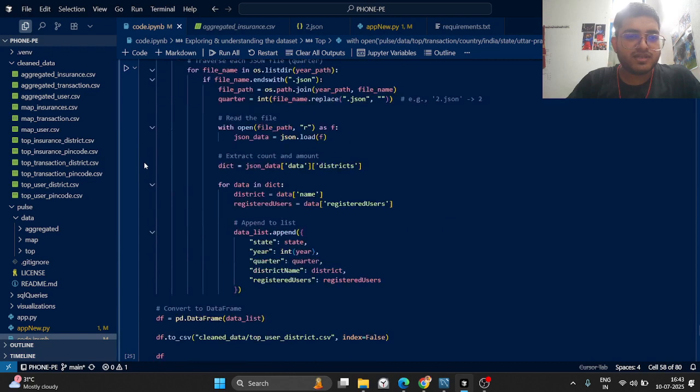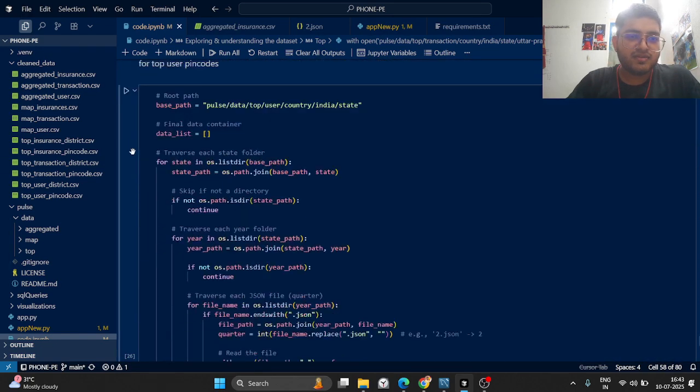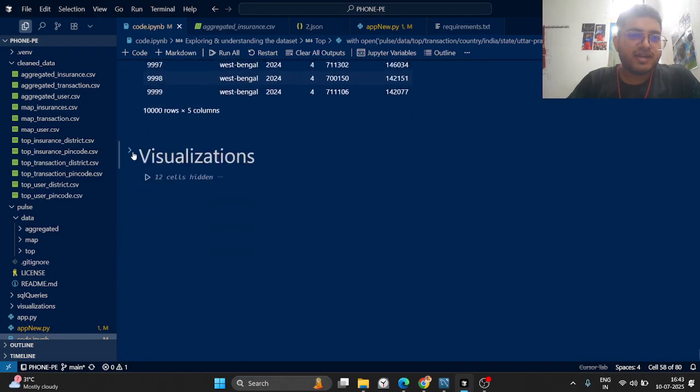So this is the merging of the entire data set. The data was basically scattered, and we were trying to integrate it into a data frame. So these are all the data frames which I formed using these JSON files.